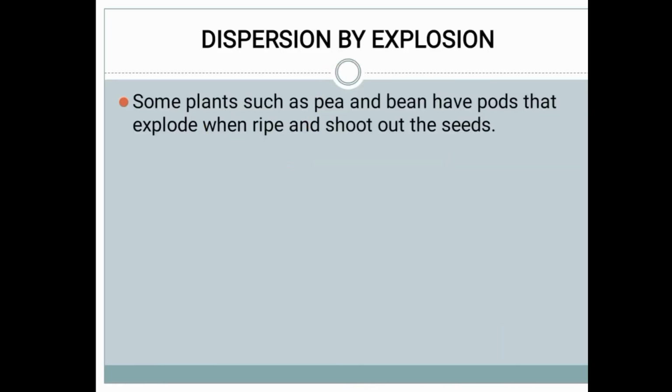Next one, dispersion by explosion. What does explosion mean? A blast. It will burst out. Some plants such as pea and bean have pods that explode when ripe and shoot out the seeds.